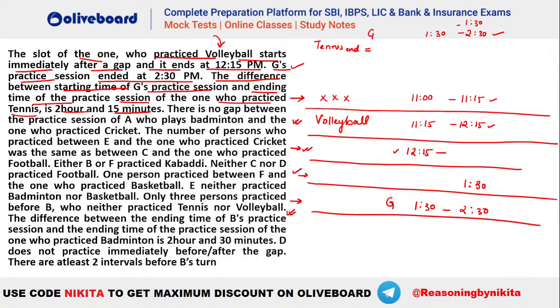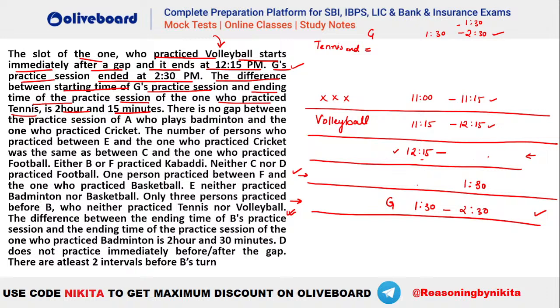That is the only possibility to cover your 2 hours 15 minutes from 12:15 to 2:30, right? Like this is 12:15, so this can be 12:15 to 1:15, next can be 1:15 to 1:30, and then G can be 1:30 to 2:30. Or this particular one can be a gap period like 12:15 to 12:30, then we have 12:30 to 1:30, then we have 1:30 to 2:30, right? So these are the possibilities here. But in either of the cases, you can see that G has to be here at a gap of 2 from volleyball. That is the only way to place your G ending at 2:30. Are we now clear, everyone?